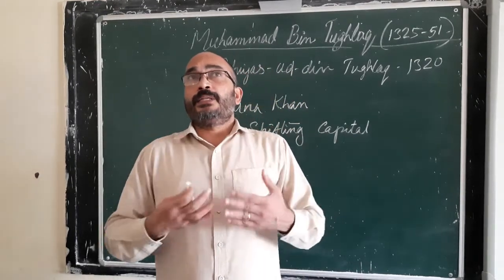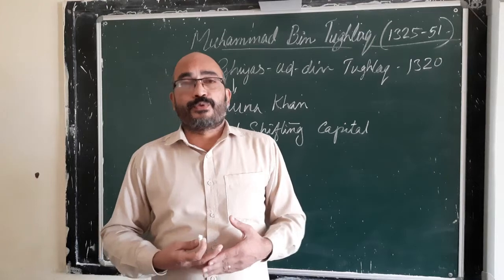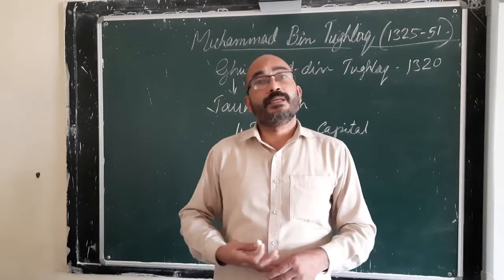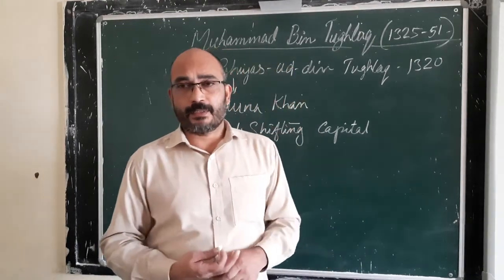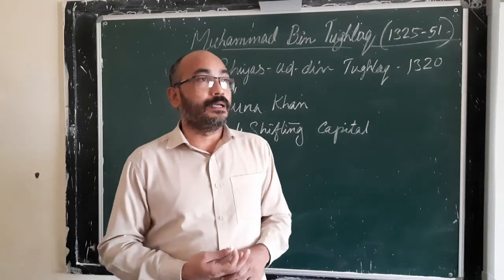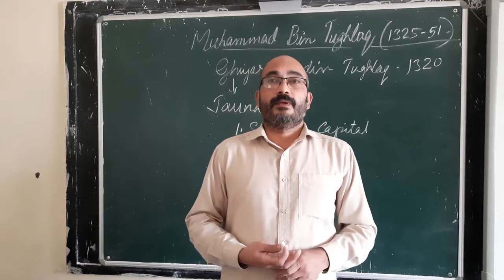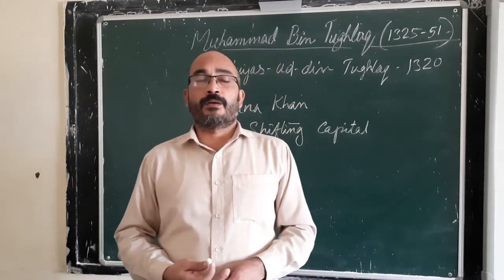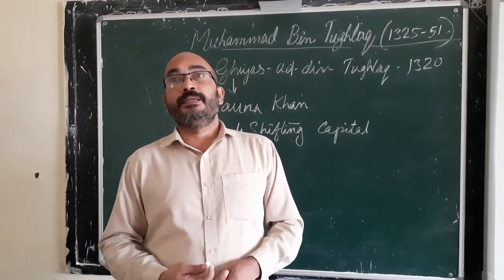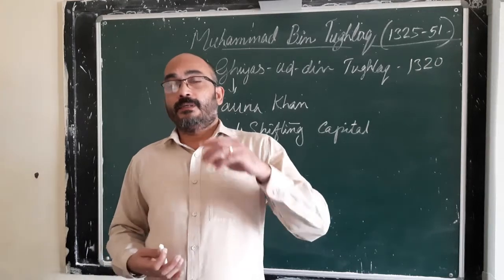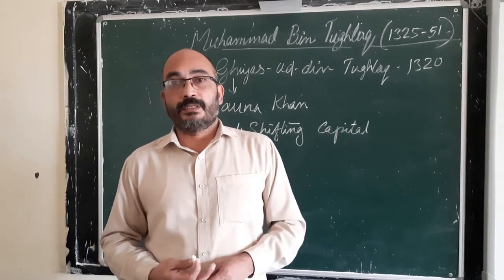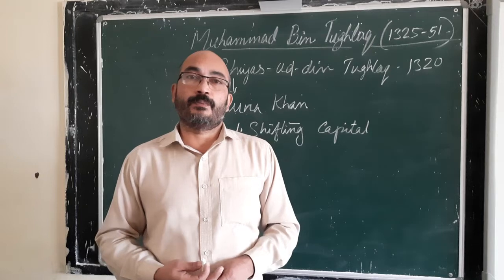So, to secure the capital from the attack of the Mongols, he planned to shift the capital. But when he reached Devagiri, he found Devagiri is not safe. He could exercise proper control over Delhi, but Delhi was not safe because from the northwestern part, Mongols were creating much problem.